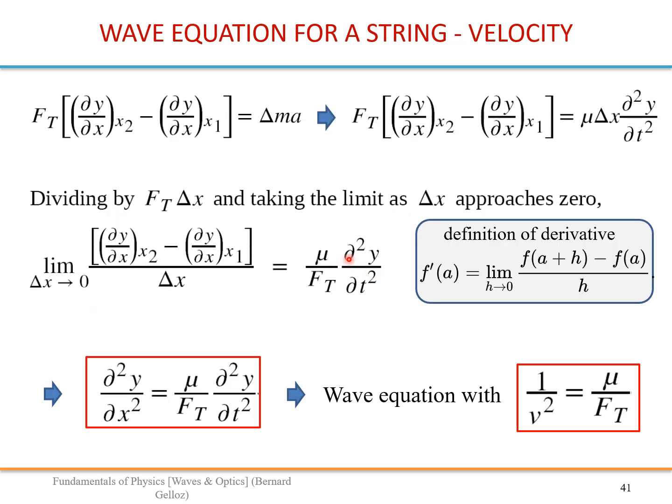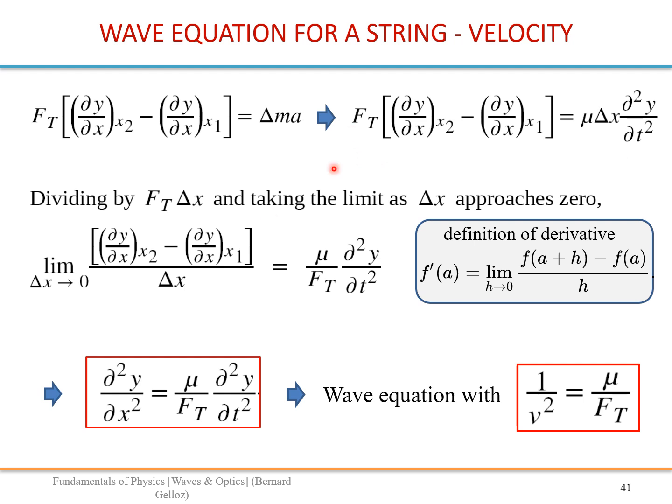So we can apply Newton's law in the vertical direction. The net force equals ma. We are looking at a very small element of mass delta m, so it's delta m a. Delta m is mu delta x, and a is the second derivative of y with respect to time.